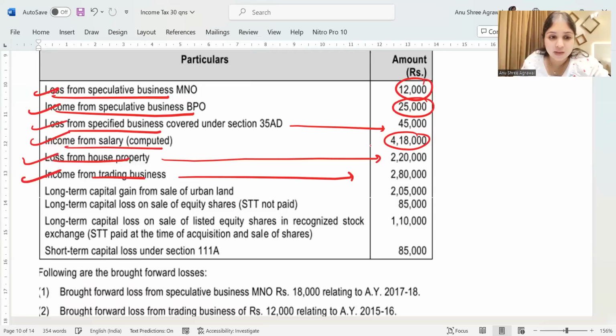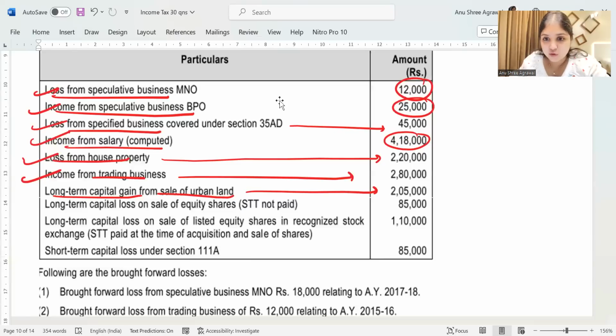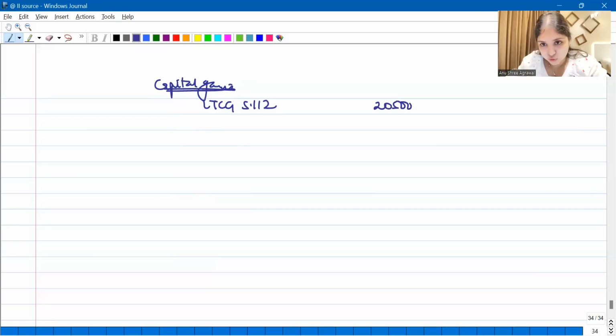Then what else? We have LTCG from sale of urban land. So we have the capital gains head. Under capital gains, we have LTCG from sale of land. So definitely this is going to be section 112 LTCG. 112 LTCG from sale of urban land, we have 2,05,000 rupees.